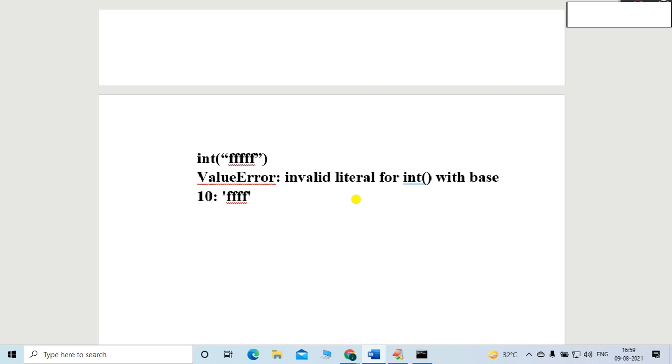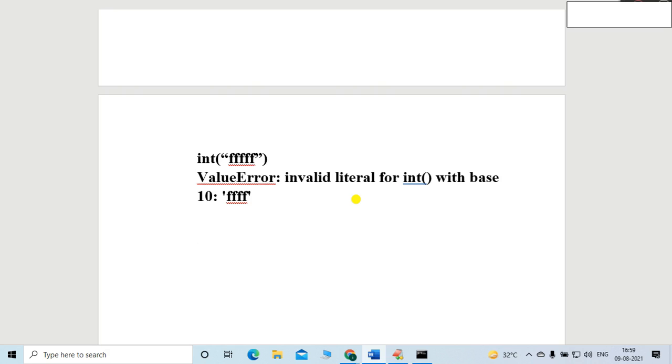Very simple concept. So friends, let me take another example. We have already covered the possibility of integer conversion to other data types. From that we come to know that we are able to convert any float value into an integer.